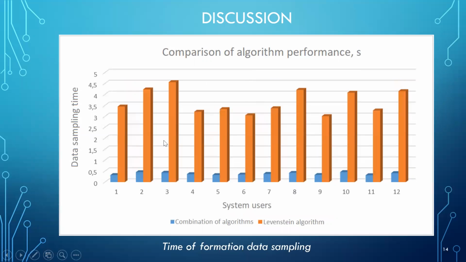The speed of forming a sample of users is analyzed. We selected 12 users of the system and developed a sample using a combination of algorithms and the standard Levenshtein algorithm. The resulting diagram is shown on our slide, and it can be concluded that the combination of algorithms implemented in the system makes the sample about 10 times faster than the standard Levenshtein algorithm.